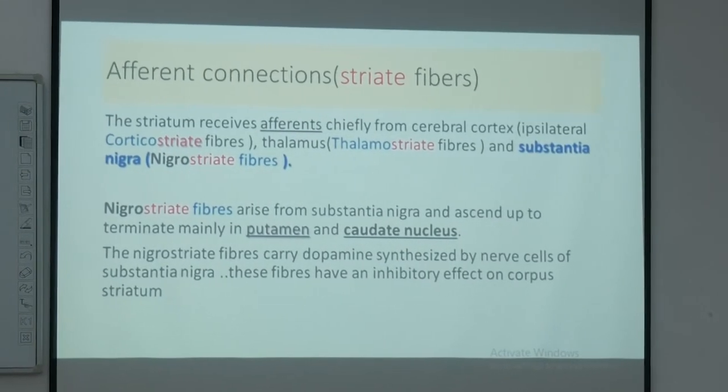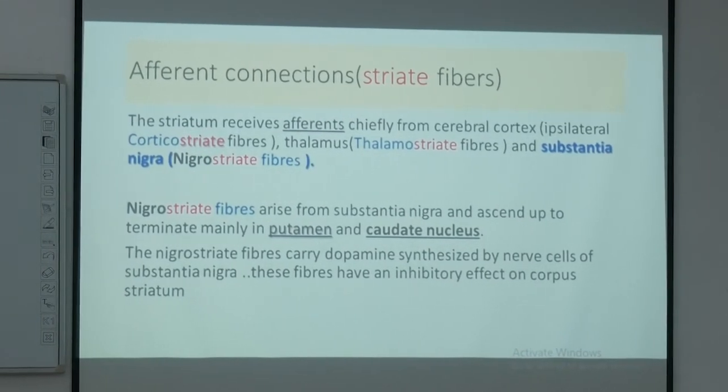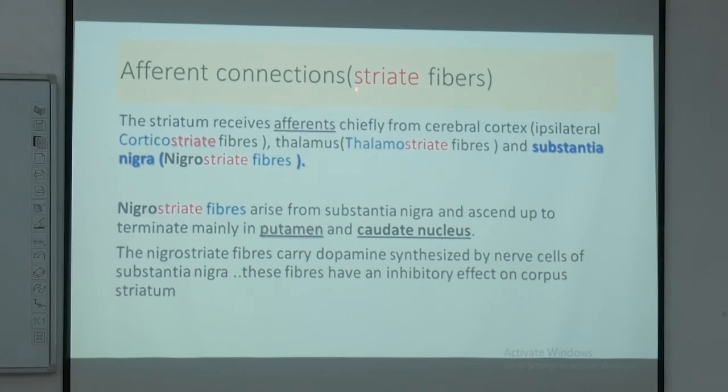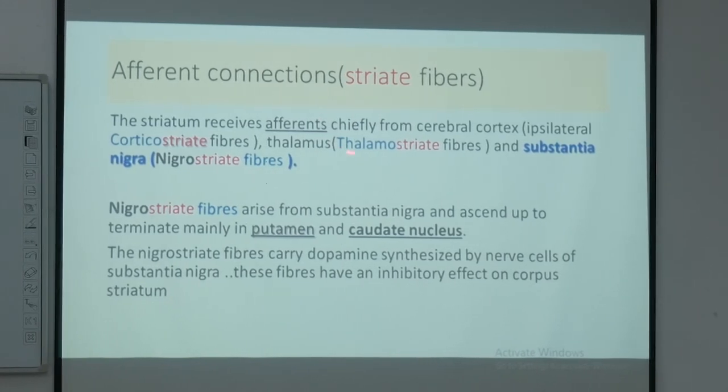We are taking it together; we call them corticostriate fibers. Those coming from the thalamus and ending on the corpus striatum, we call thalamostriate fibers. And those coming from the substantia nigra, we call nigrostriate fibers. Of these, nigrostriate fibers are climbing fibers. That means from the cortex they are going down, from the thalamus they are going down or moving horizontally, and from the midbrain they are climbing up. So the nigrostriate fibers are climbing fibers coming from the midbrain to the striatum.